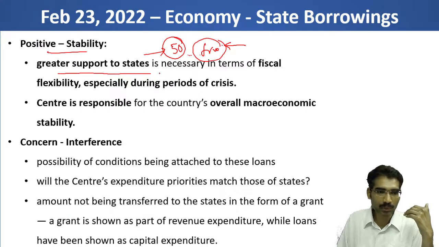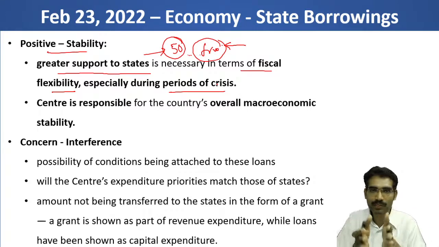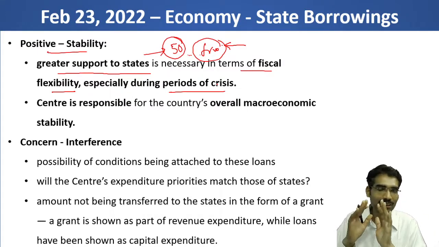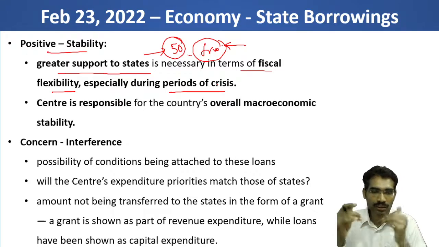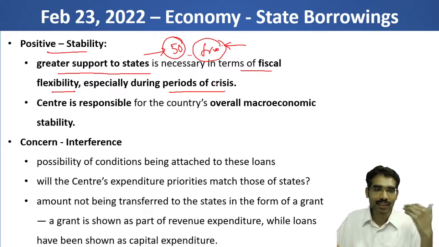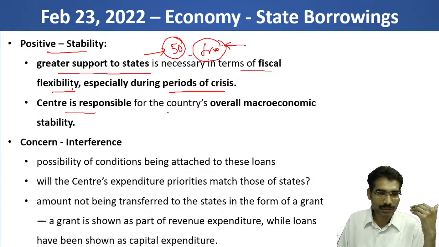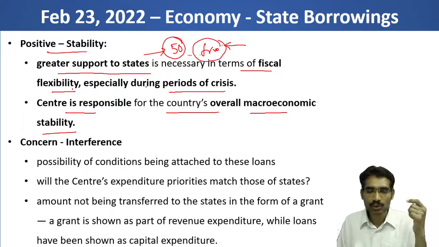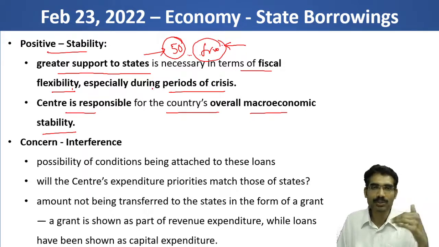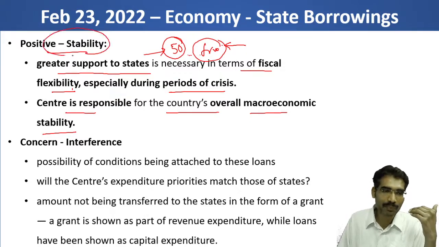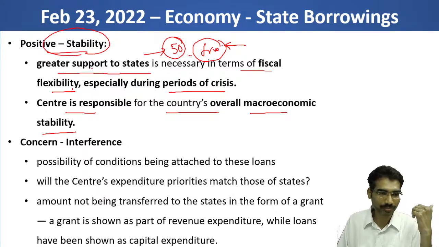So greater support to states is necessary in terms of fiscal flexibility, especially during periods of crisis. For example, over the last 2 years, COVID has demolished the economic condition of most of the world. In this kind of crisis, this kind of support will help the states. The center is also responsible for the country's overall macroeconomic stability. So with these 2 points, this kind of proposal may bring stability for the overall economy.